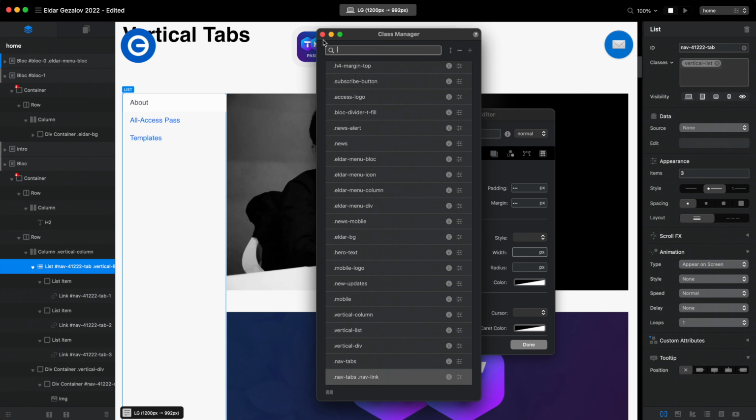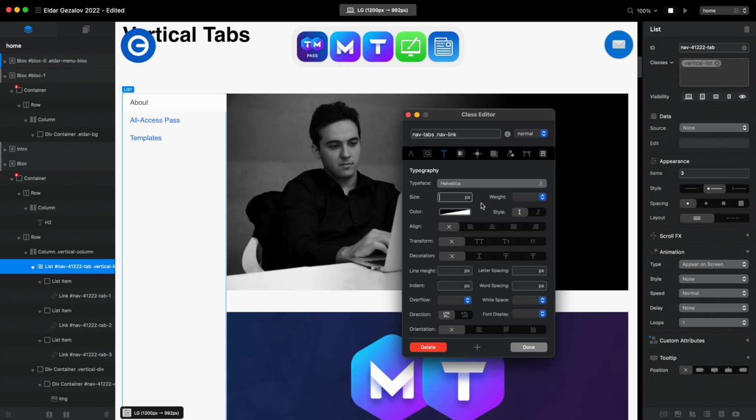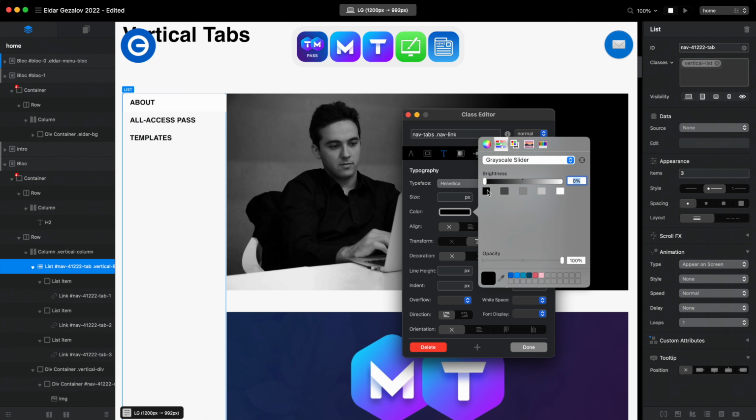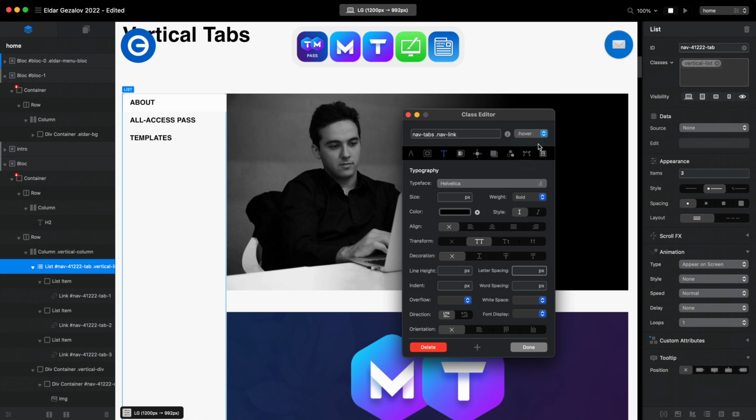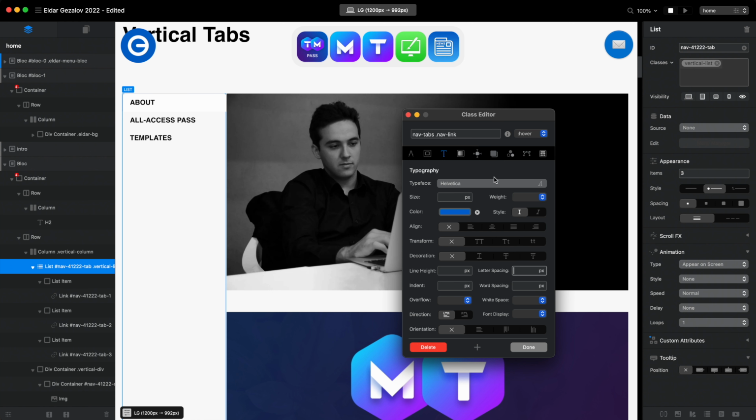And if we open the class editor, this will allow us to change the overall design, like the font size, boldness, whatever of these links. So let's go to typography settings and let's make them bold. We can make them capital letters. We can change the letter spacing if we want. Well, I don't really want to, but we can do that here. We can also change the color in the normal state as well as the hover state, which is very important. We can change what color it is when we hover the mouse. So blue will be fine.